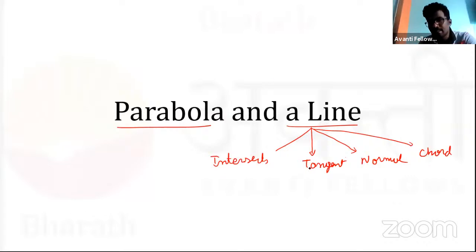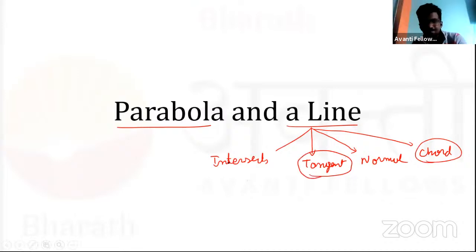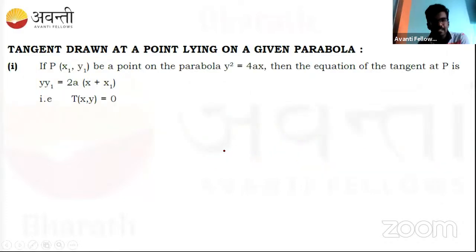Especially tangent and chord are the two important ones. Means every time they'll ask these two. So let's start with the tangent itself. A tangent is a line, all of you should know, that touches the given parabola at only one point. So that we call a tangent. Suppose this is the given equation of the parabola, y square is equal to 4ax. How do we write the equation of a tangent for a given parabola?